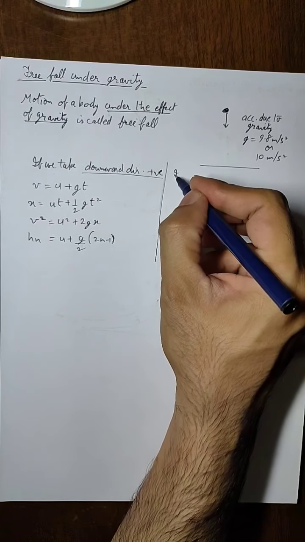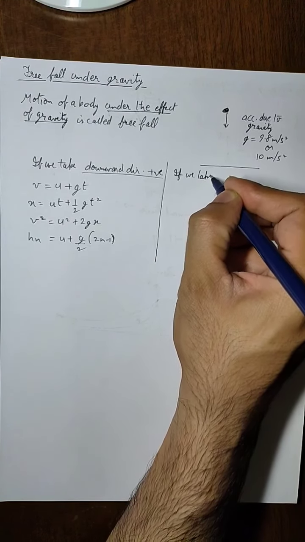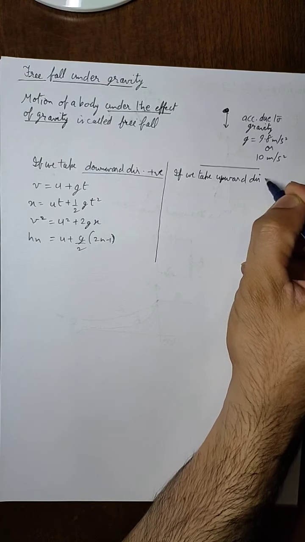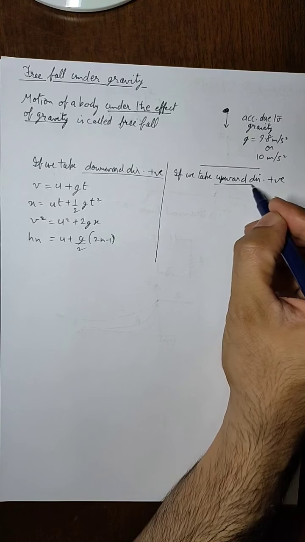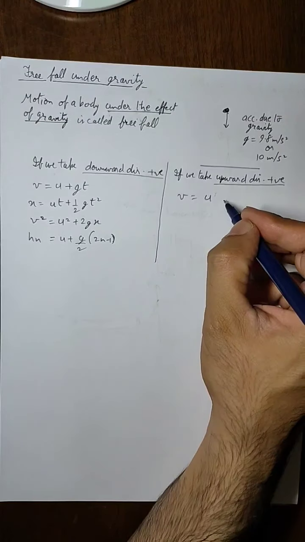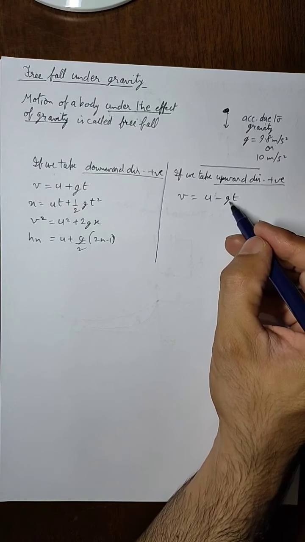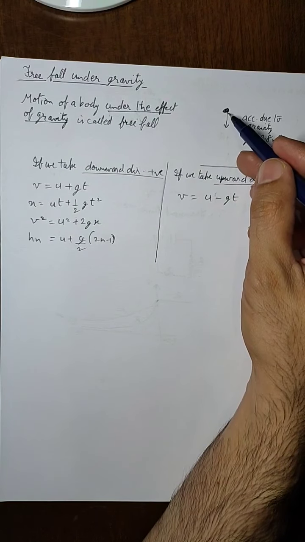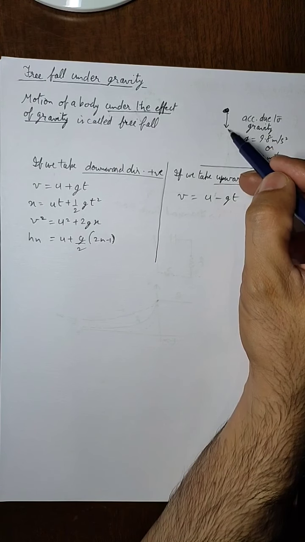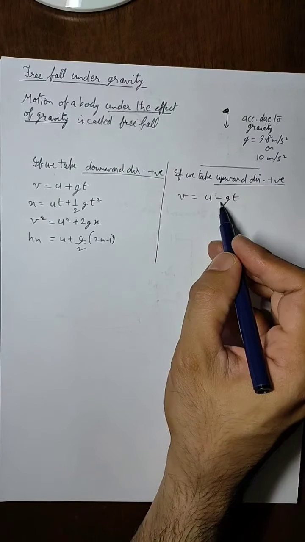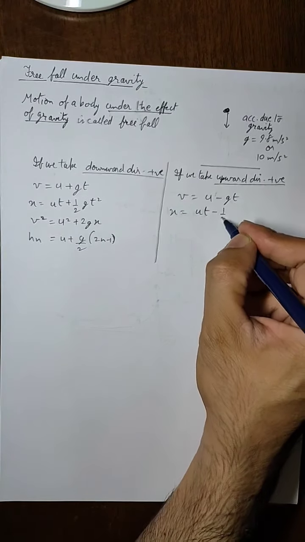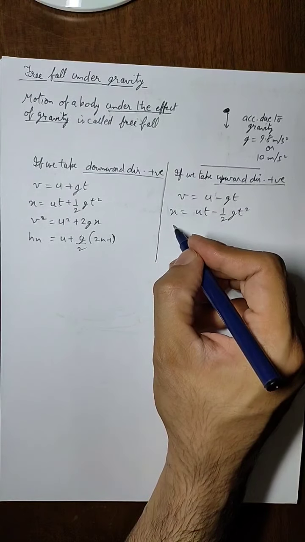But if we take upward direction as positive, then v will be equal to u minus g t. g will now be negative because the direction of g is downward and we are taking upward direction positive, so g will be considered negative. So v will be equal to u minus g t. And similarly, changes in other equations of motion will also be there.